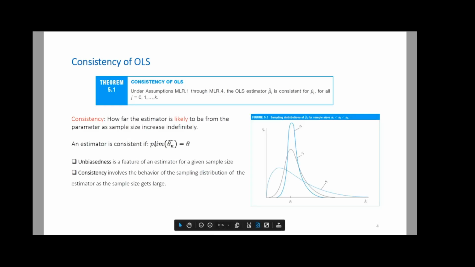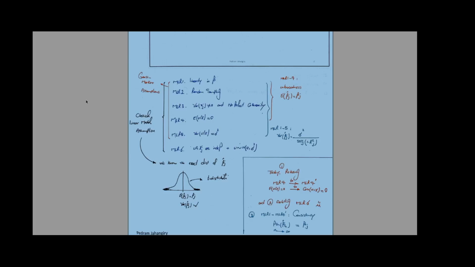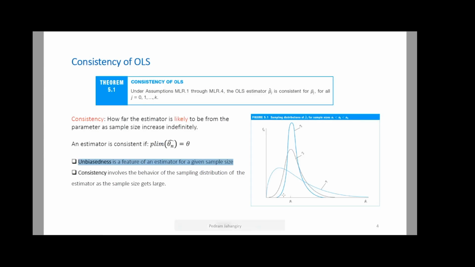And I want you to remember, unbiasedness is a feature of an estimator for any sample size. Again, look at this one. For any sample size, we are going to say whether you're hitting the target or not. Consistency is a property that involves the behavior of the sampling distribution of the estimator with regard to different sample sizes, as the sample size gets larger and larger, right? So there's a difference between the two, and both of these are abstract concepts, because in the real world,